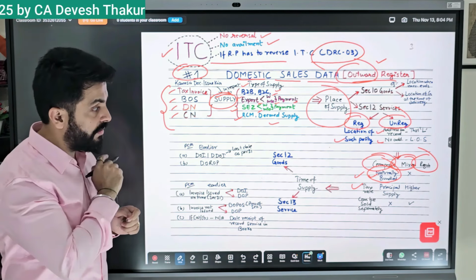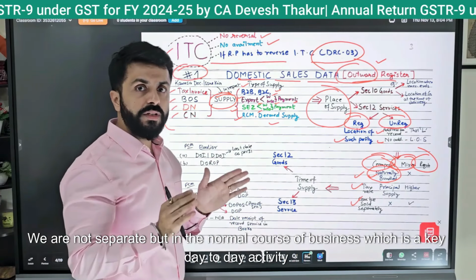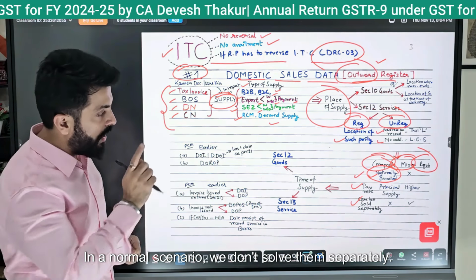Can they both be sold? We are not separate, but in the normal course of business, which is a key day-to-day activity, in a normal scenario, we don't sell them separately.